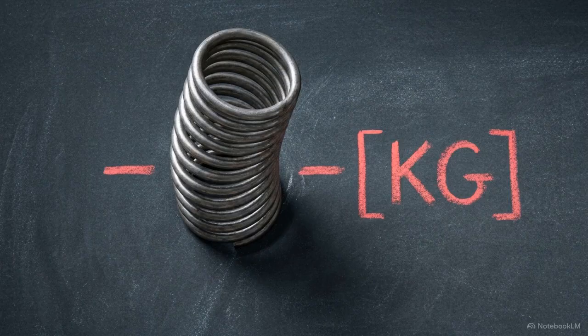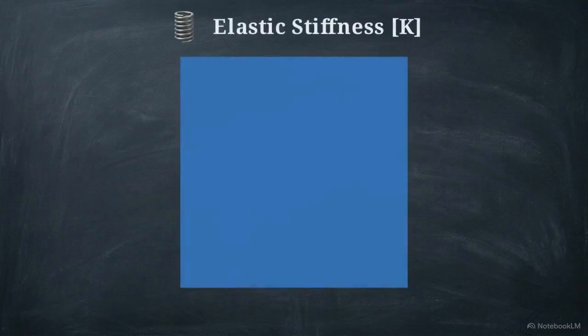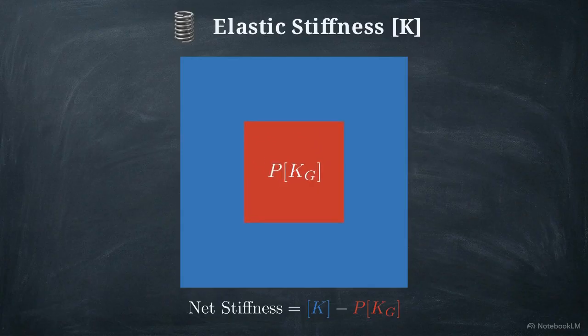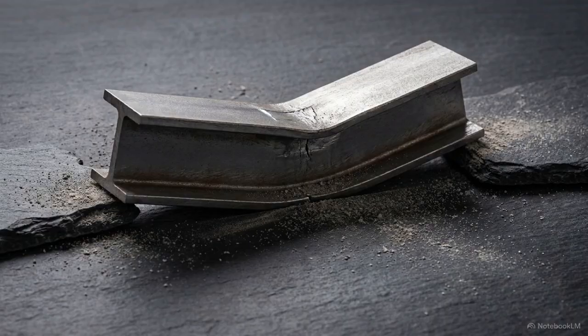Look at the mathematical operation applied to it: a subtraction. Under compression, this load physically acts as a negative stiffness. The harder you push, the more this negative penalty reduces the beam's natural elastic rigidity. It assists lateral displacement instead of resisting it. The structure is losing its internal mechanical resistance to bending.